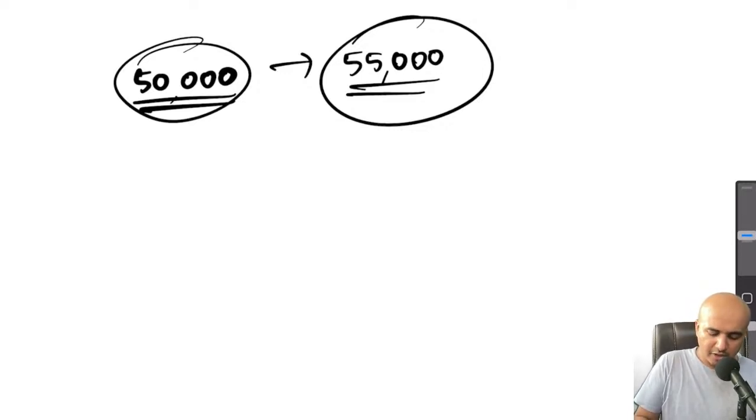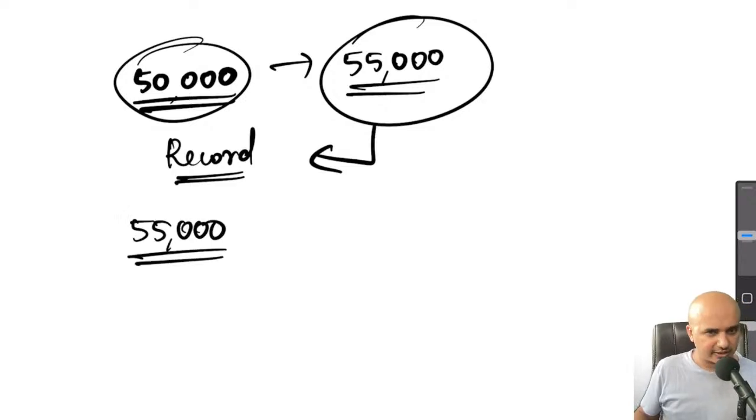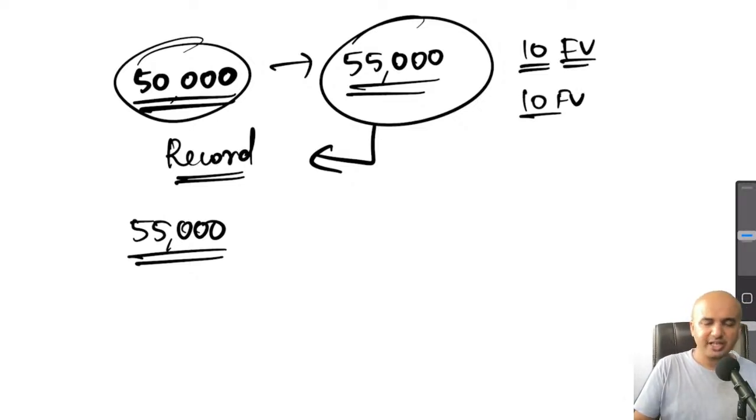First of all, you will have to record this. What to record? Record how we have received this 55,000. So very simple, we would have received 55,000 on the basis of application money. Let's assume for a second that the shares' face value is 10 rupees, and the company also issued it at 10 rupees, meaning the company has not charged any premium. Now what is this premium?